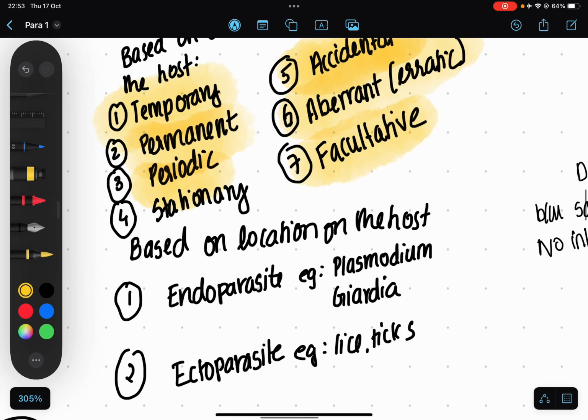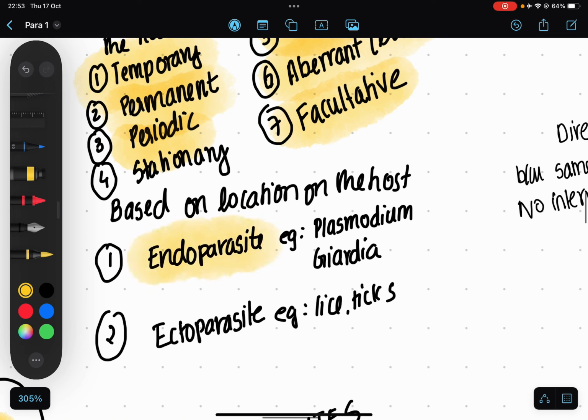And depending on the location within the host, it can be either an endoparasite or an ectoparasite. Endoparasite, as the name suggests, the organism will live inside the body of the host. For example, Plasmodium, which is known to spread malaria. Then ectoparasite lives on the outer surface of another organism. So it's an externally located parasite on the surface of the host. For example, ticks or lice.